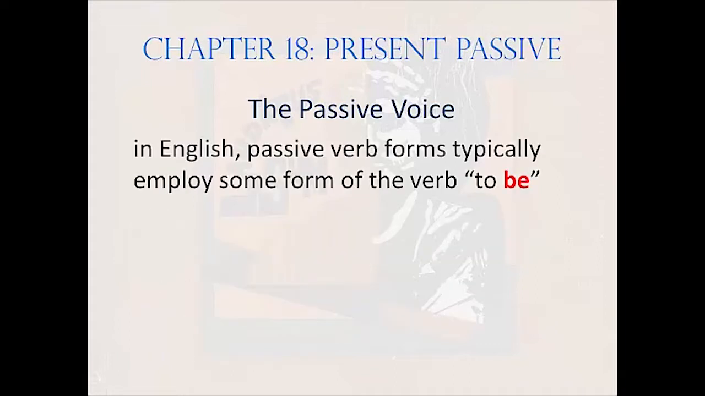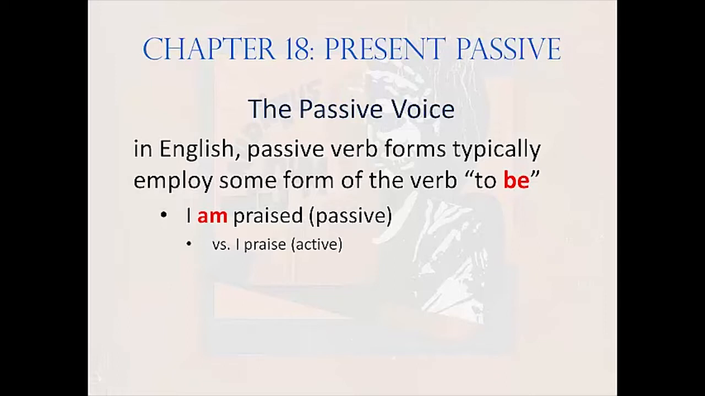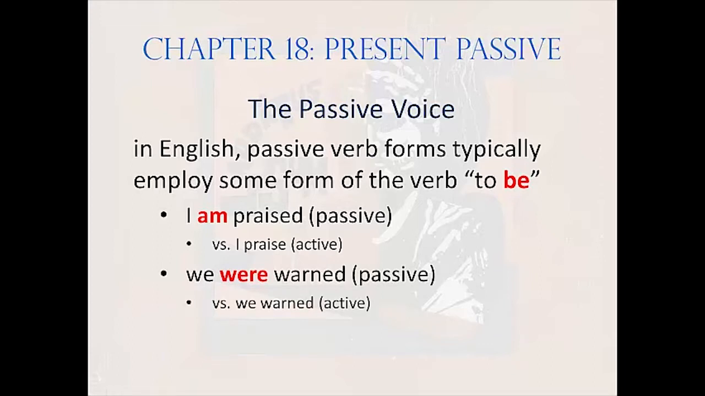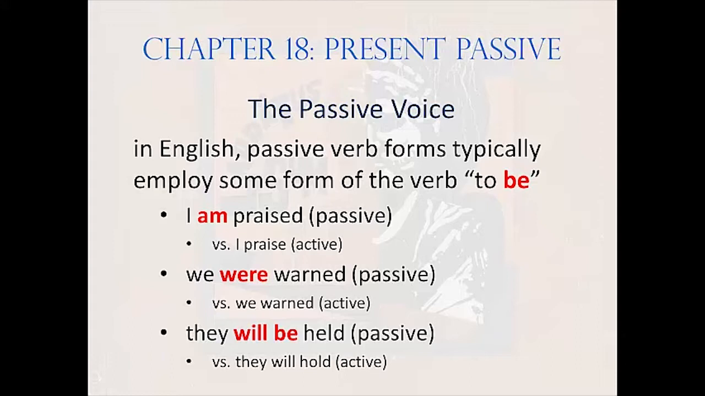In English, passive verb forms typically involve some form of the verb to be, such as, I am praised, which is passive, versus I praise, which is active. Or, we were warned, which is passive, as opposed to we warned, which is active. Or, they will be held, which is passive, as opposed to they will hold, which is active.